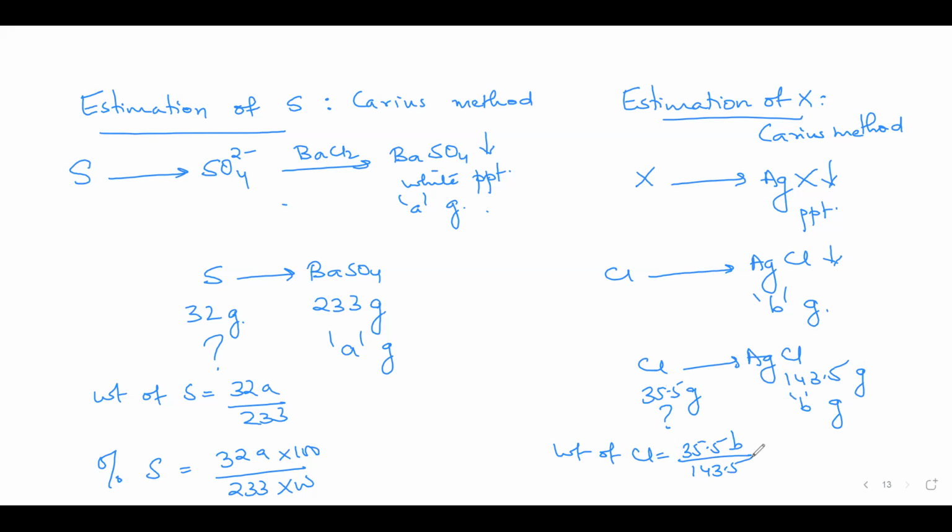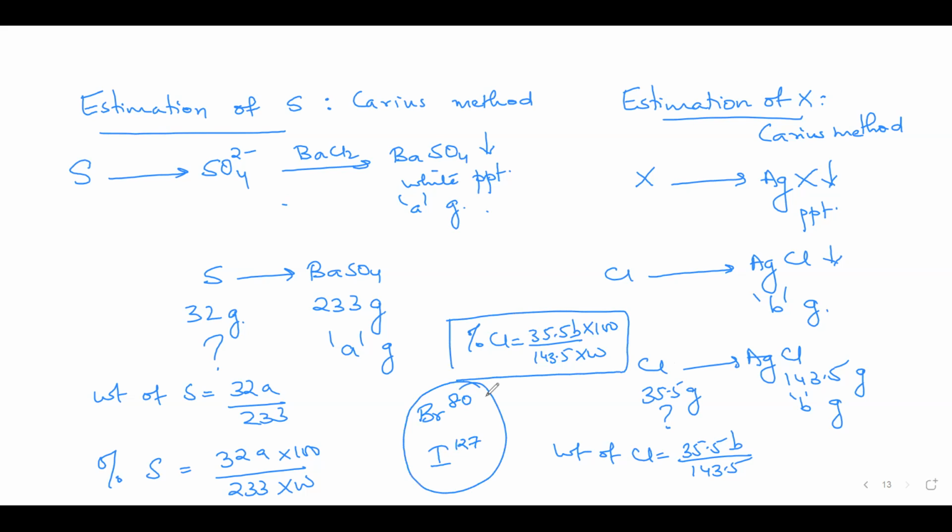And percentage of chlorine will be what? I'm writing here. Weight of chlorine divided by the weight of organic compound into 100. Instead of chlorine, if I have bromine, you know what is the atomic mass of bromine? Bromine का atomic mass 80 होता है और iodine का 127 होता है. They won't be giving you these masses. You're supposed to remember.